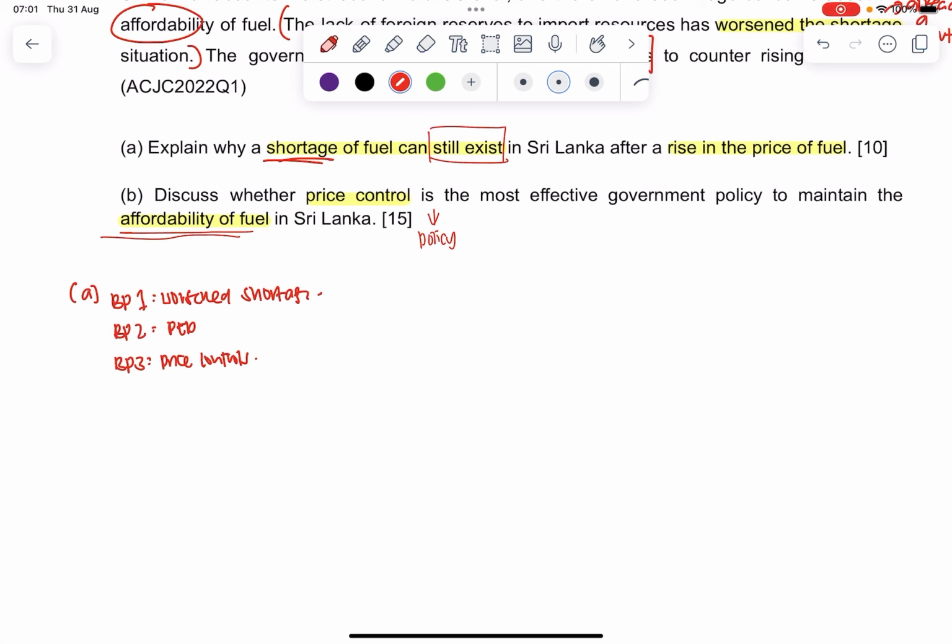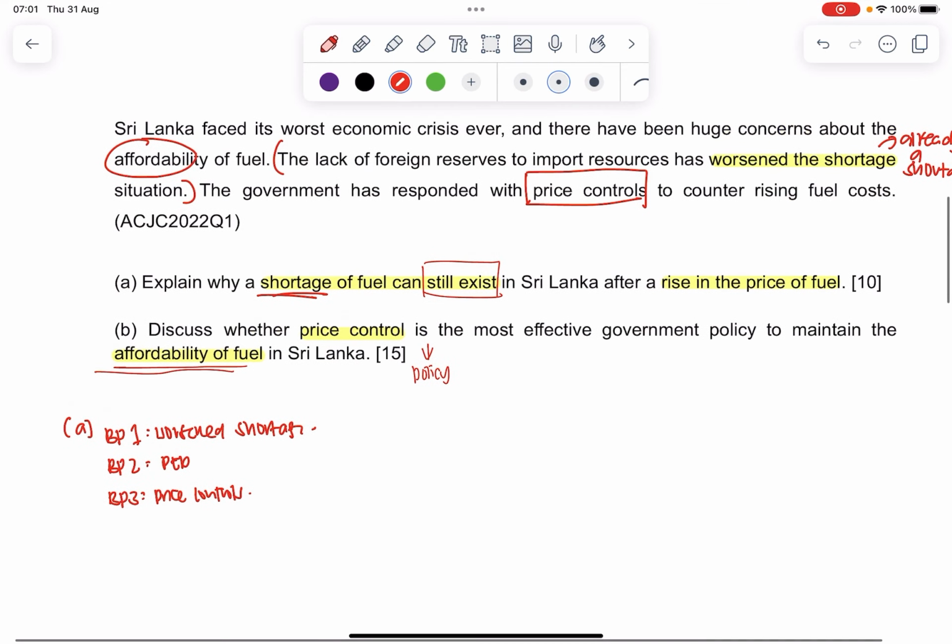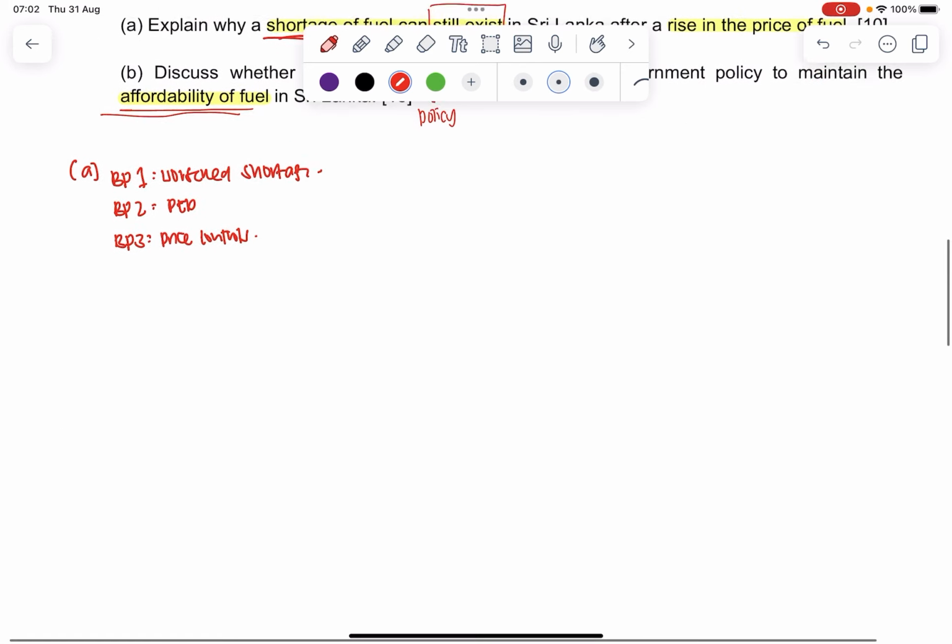For body paragraph 3, why I choose price controls is because in the preamble itself, they already told me that the government has responded with price controls. So this is not something that I'm taking out of maybe contextual knowledge. This is something that I'm taking directly from the preamble. Okay, so I'll delve straight into it.